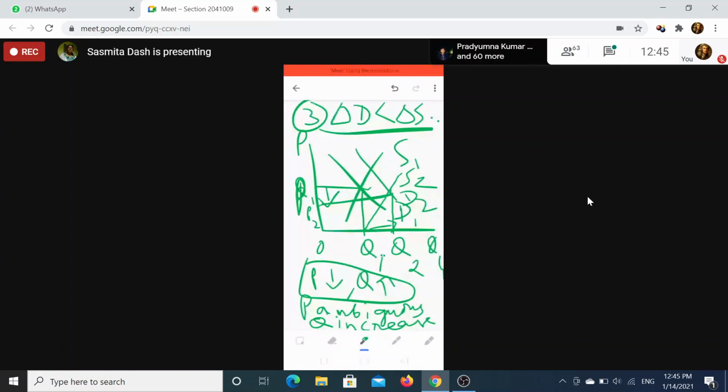This is when there is summer season and when the price of milk falls. So this is how you can find the answer. Follow? If both are shifting, you always need three diagrams or at least two diagrams, because from two diagrams you can find out which one is fluctuating. Either price or quantity will be fluctuating. Which one is ambiguous means we cannot say for sure. That is the ambiguity.